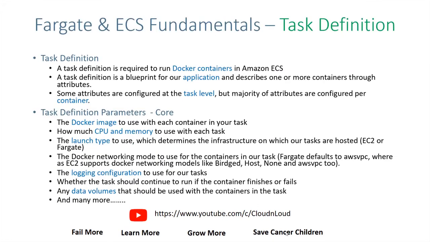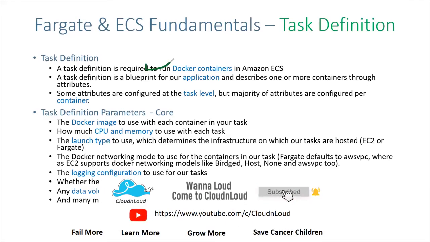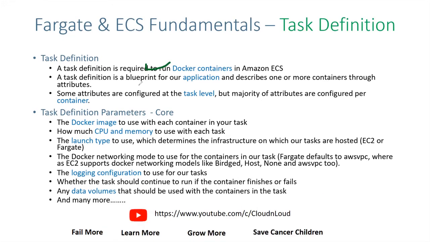So for the task definition, you need to specify what Docker image you are going to execute. And the task definition is a necessity. You have to specify what kind of application, what the description is, everything. And also you need to have some attributes at the task level. I would say if you have everything tested in the container image, all you need to do is specify the container image with the specific tag, because you already have some proper documentation internally about which tag will have which changes, right? This will help to define this task, right?